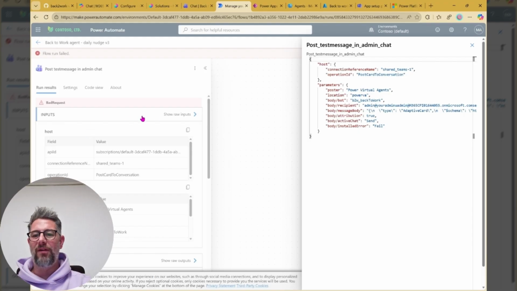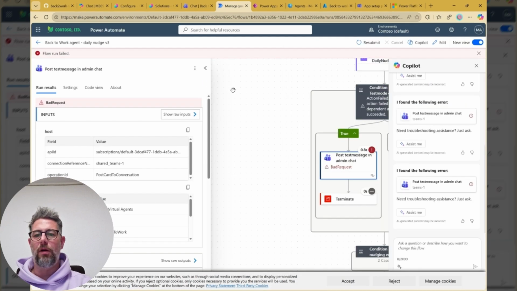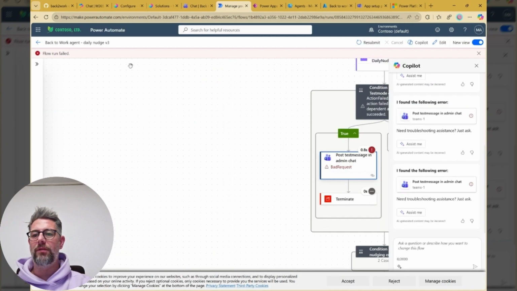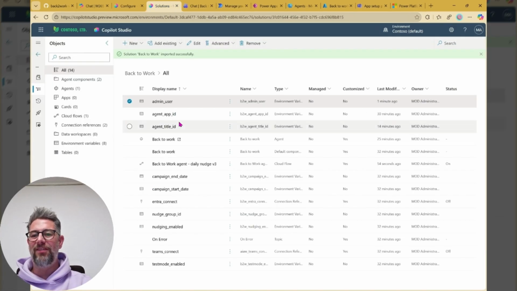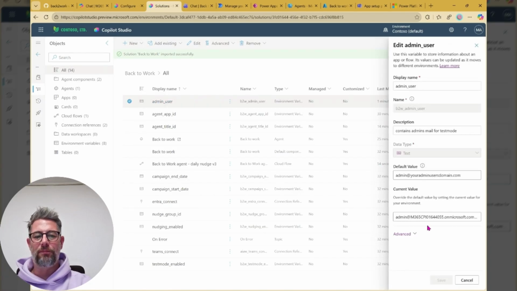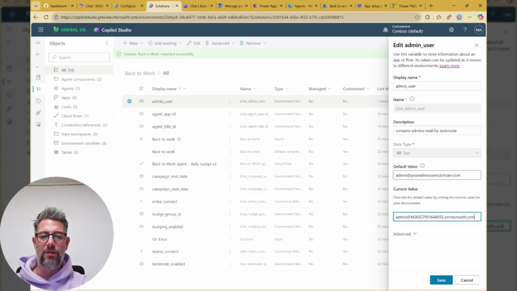If we look at the raw inputs that have been sent to the flow, we see that I really messed up that copy job. Now, really wondering how could you mess that up? I don't know, but let's change it. So going back into the solution, admin user, I somehow copied everything over and over.